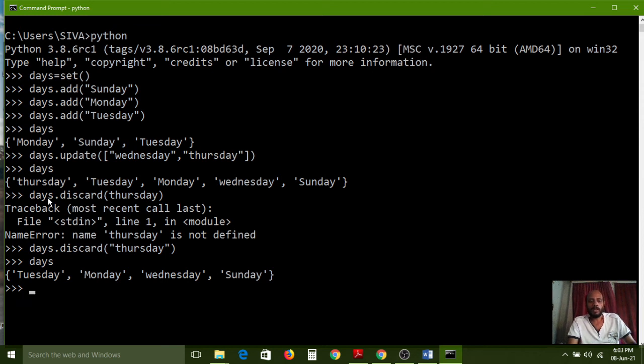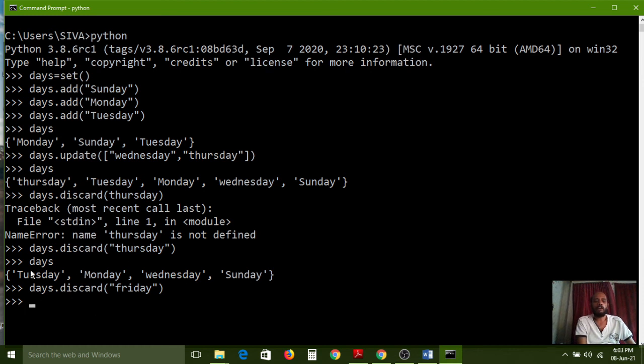And Thursday has been removed from the set. Now I want to use the days set, and again I am using the discard method. So here how many elements do we have? Sunday, Monday, Tuesday, Wednesday. Now I want to delete an element other than these 4 elements. Friday I am passing. Actually the Friday option is not there, so we have to see what it is going to do. So it is not showing any error now.